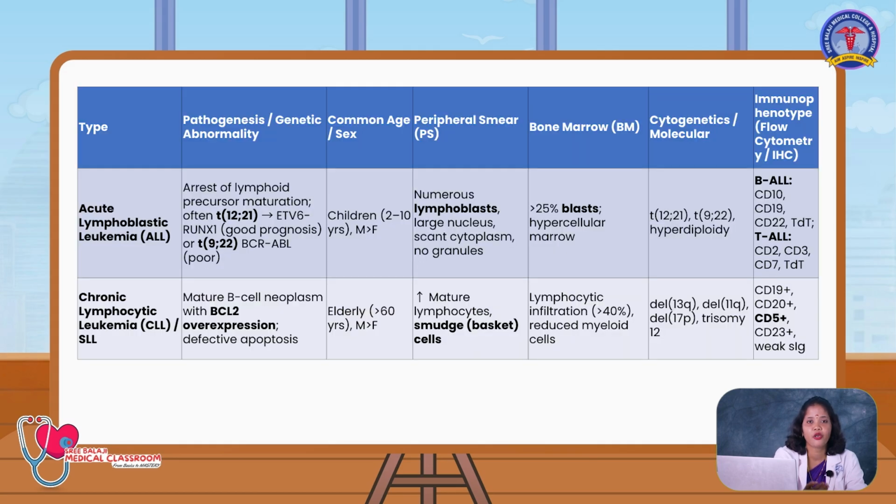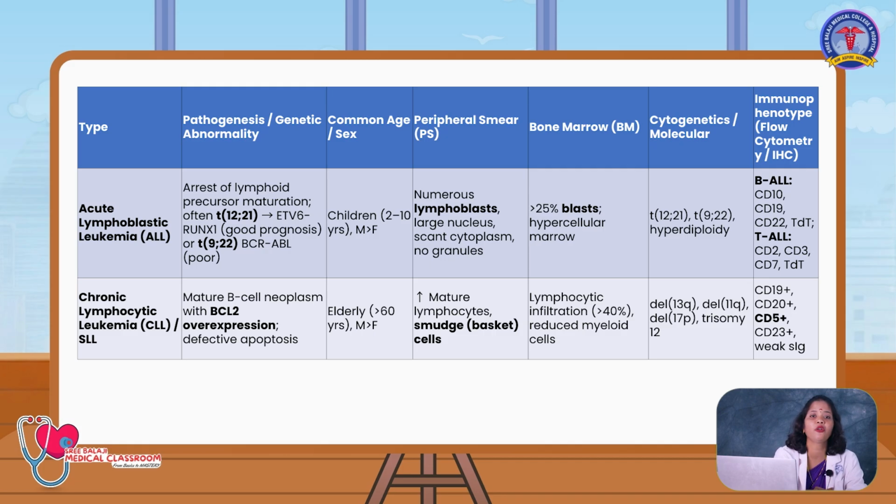So now we are just going to see about acute lymphoblastic leukemia, that is maturation arrest. It occurs due to mutation and translocation of t(12;21) and ETV6-RUNX1. It has a good prognosis on treatment. It is commonly seen in children of 2 to 10 years. Males are more commonly affected. In the peripheral smear itself, you can see numerous lymphoblasts, which look like a large nucleus, scanty cytoplasm and no granules.